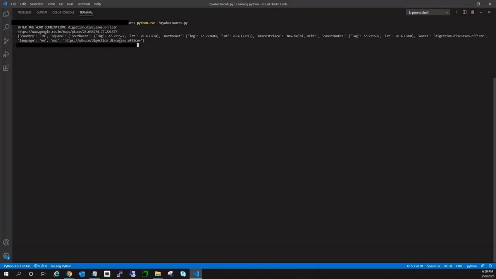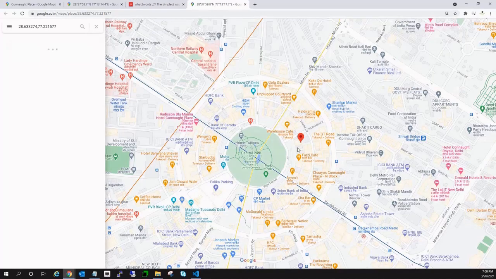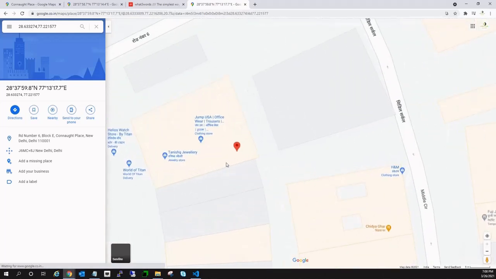So I have now pasted the three-word combination from the description, and now you can see how much information we get. Again, I'm going to open it, and you can see I am exactly in front of the building. So now let us jump down to the Python code.